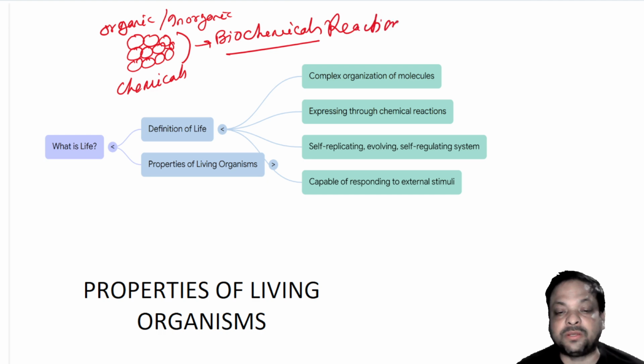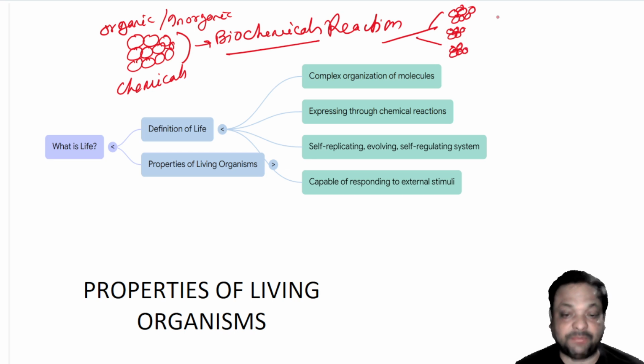So when biochemical reaction takes place, we find different products of the chemicals. The products may be of the same types or of different types. And these products also give a chain of reactions to produce different new products or the same product.